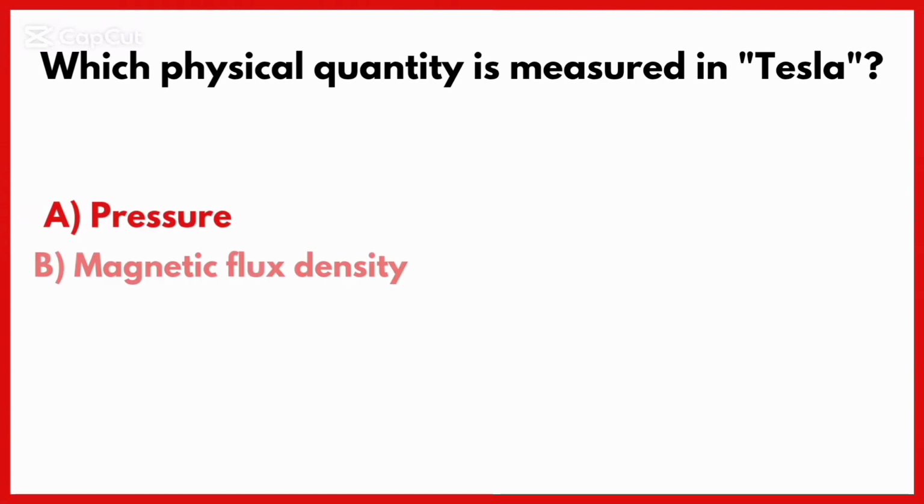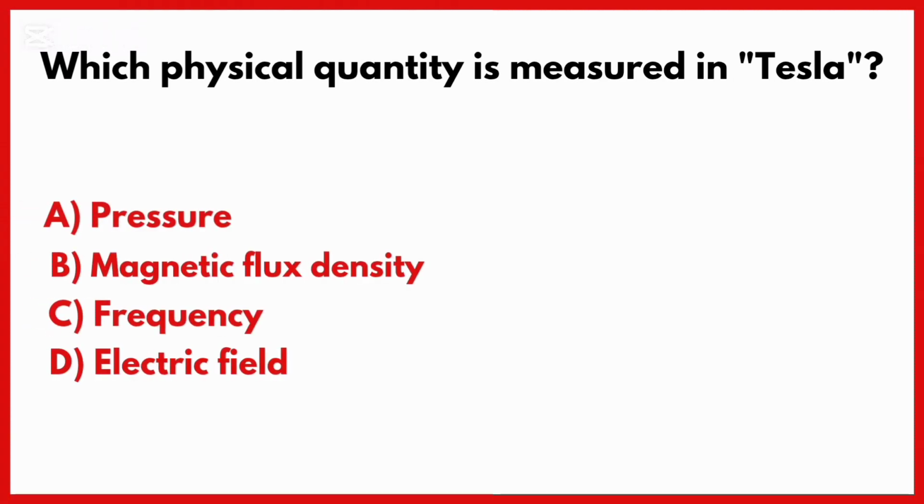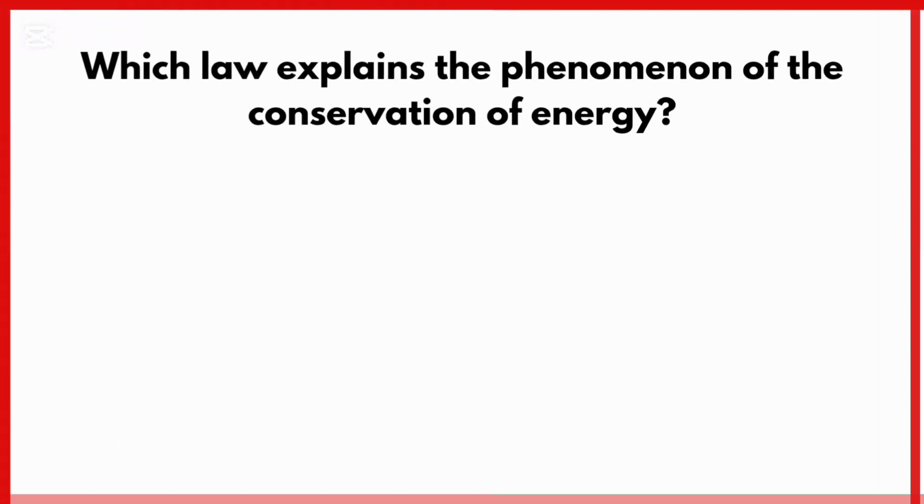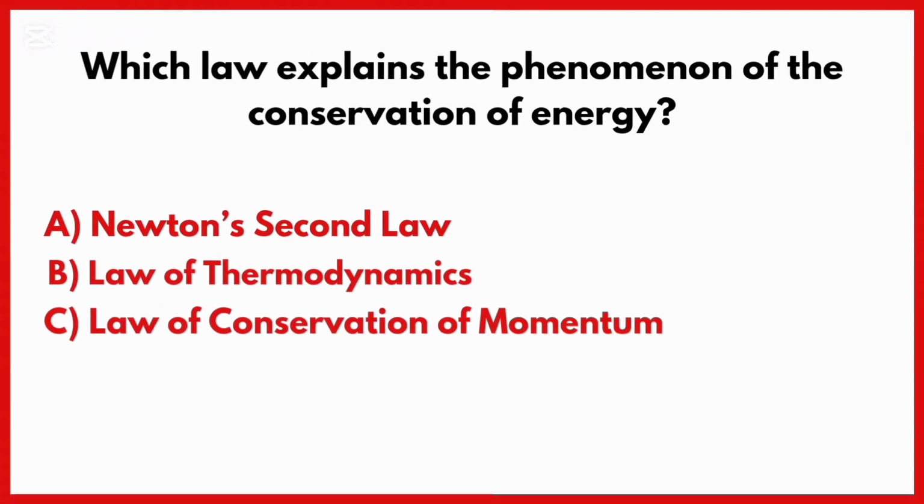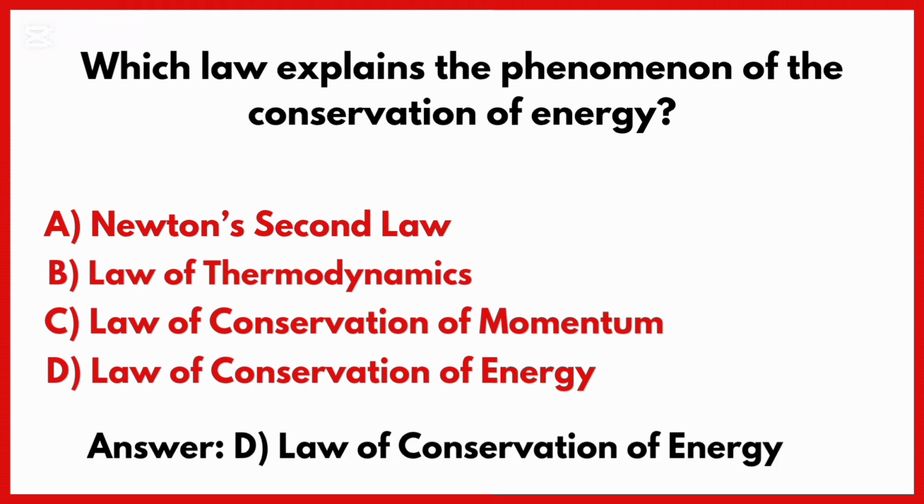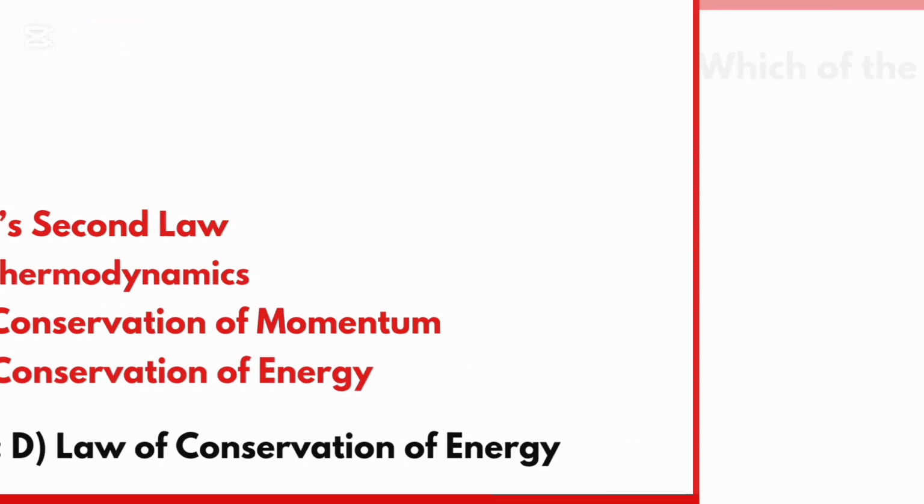Which physical quantity is measured in Tesla? Correct answer is option B. Magnetic flux density. Which law explains the phenomenon of the conservation of energy? Correct answer is option D. Law of conservation of energy.